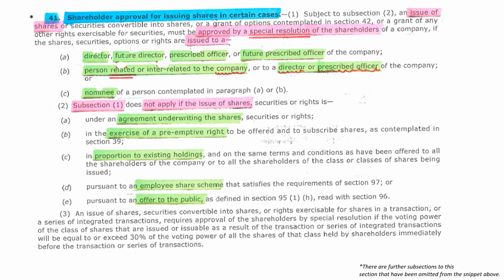If shares are issued to a director or future director, prescribed officer or future prescribed officer, or a nominee or person related or interrelated to these parties, the issue of these shares must be approved by a special resolution. A special resolution will not be required under circumstances listed in subsection 2.